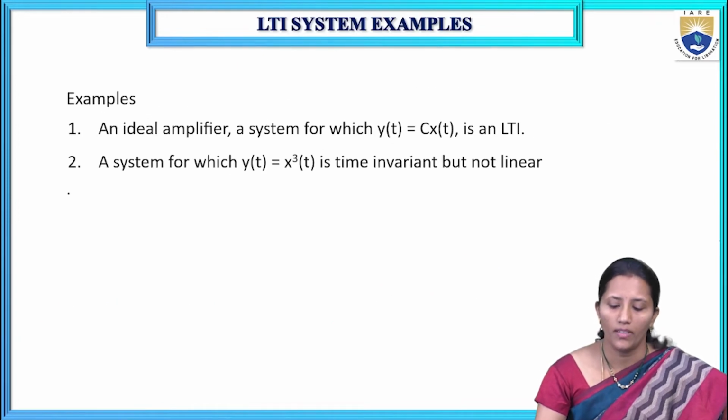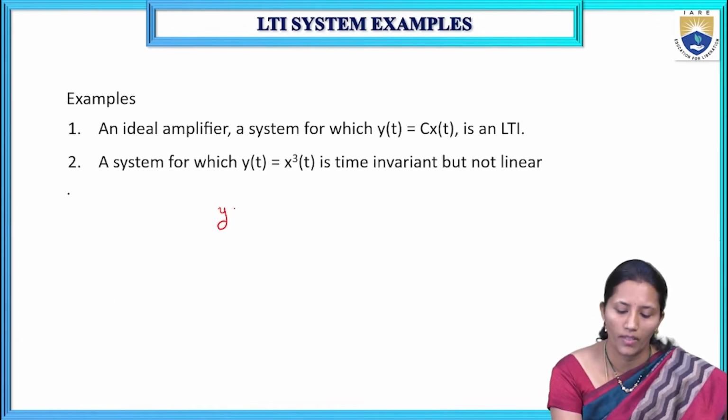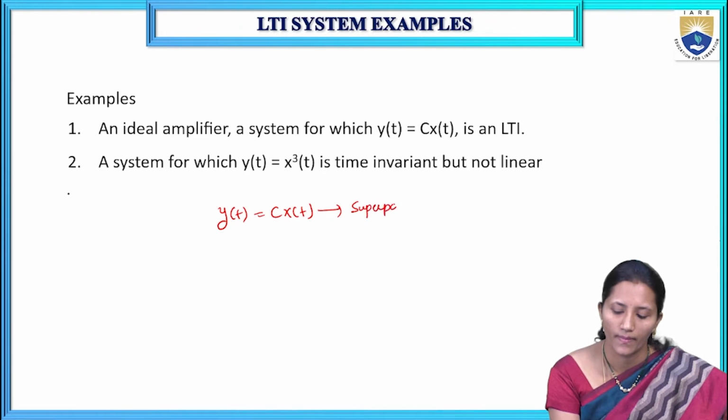For example, I am considering here y of t is equal to c into x of t. So it satisfies the superposition theorem. So this system is called a linear system.